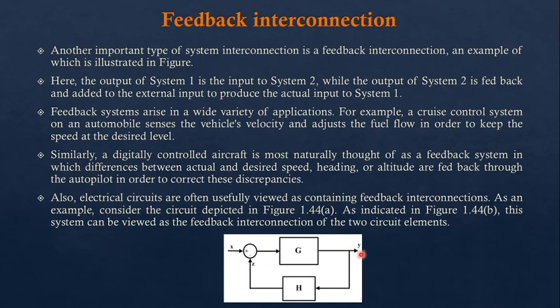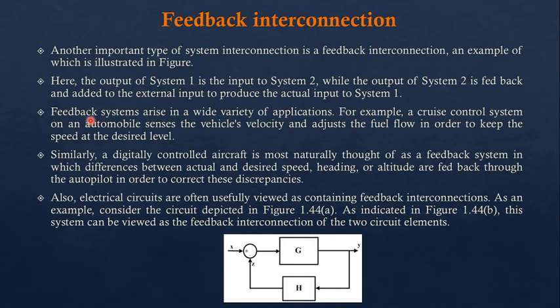Whatever the desired output we require, that is Y, depending upon the desired output Y, we can adjust the value of X by using the value of Z. The use of Z, or system 2, is that we can achieve accurate performance by giving an accurate input signal to system number 1.